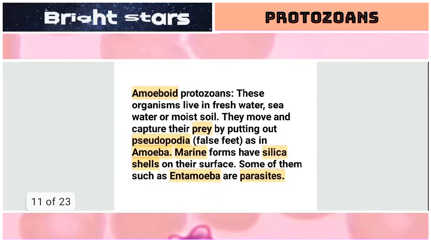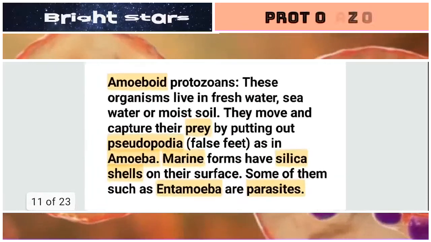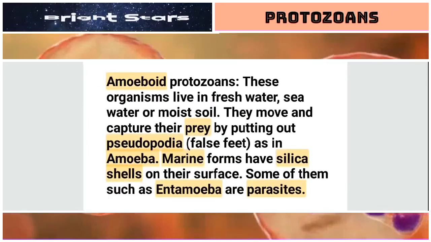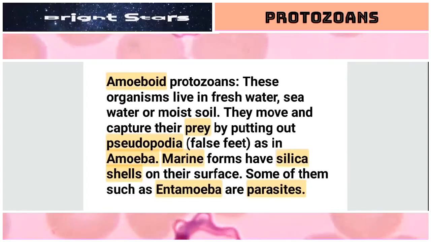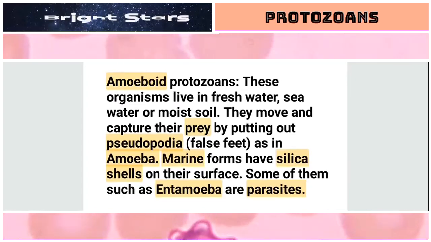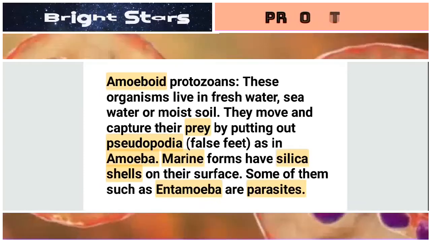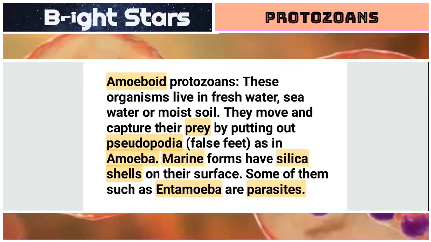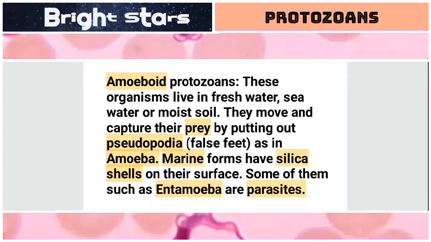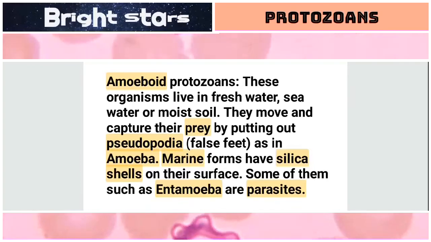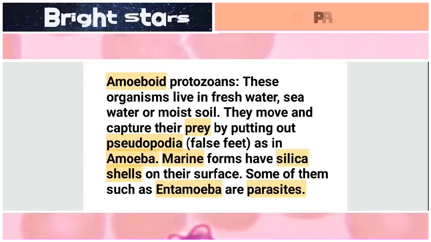Next sentence in the textbook is amoeboid protozoans. These organisms live in fresh water, seawater, or moist soil. They move and capture their prey by putting out pseudopodia, false feet, as in amoeba. Marine forms have silica shells on their surface.